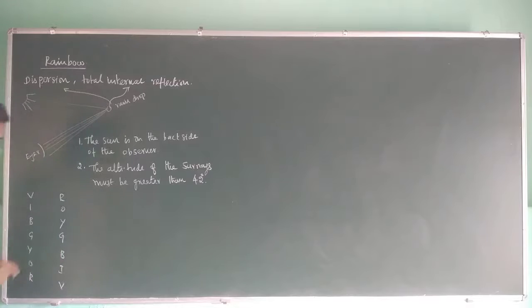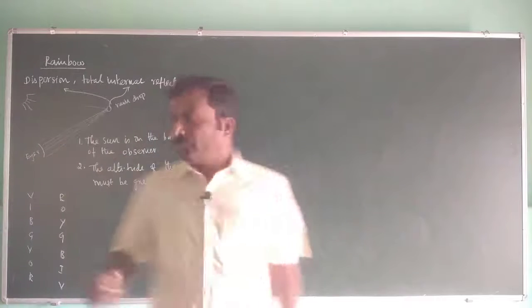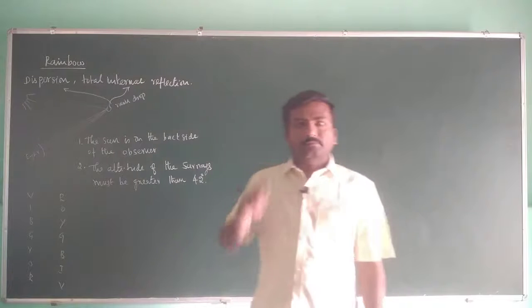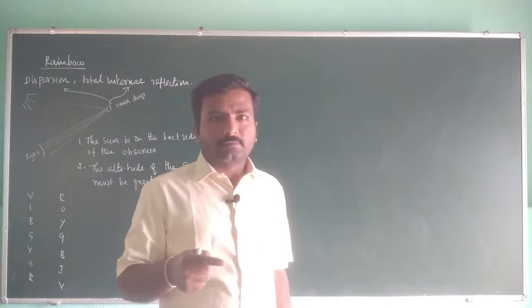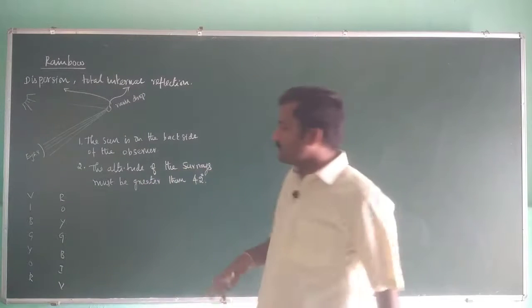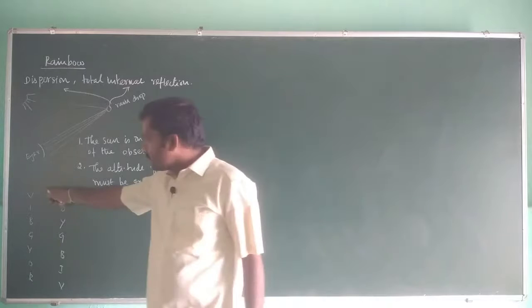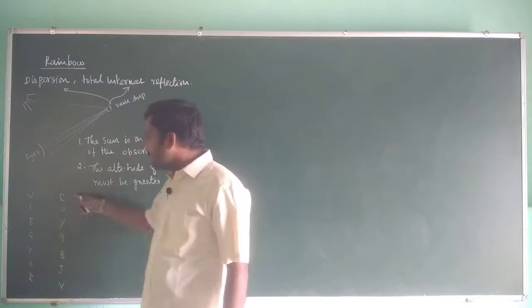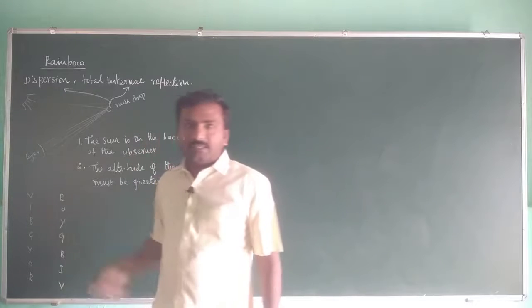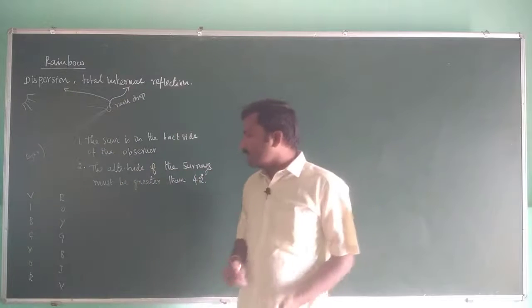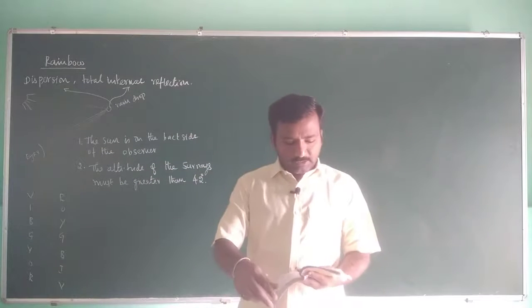In which order would these colors occur? Whether violet on the top or red on the top? Think about it. Sometimes it is in this order, sometimes it is in that order. Sometimes violet would appear on top and sometimes red would appear on top.